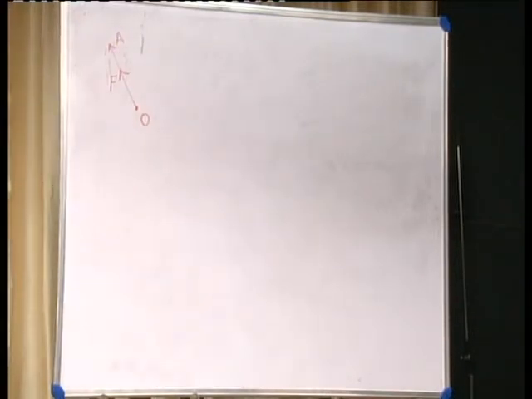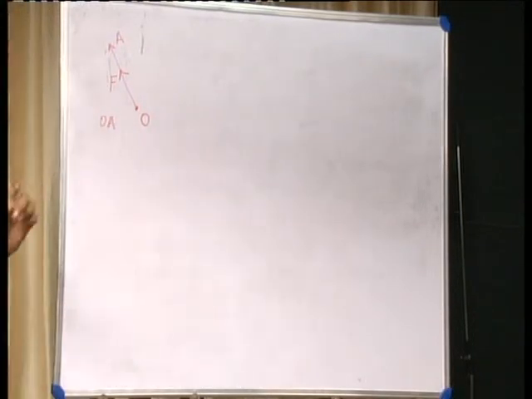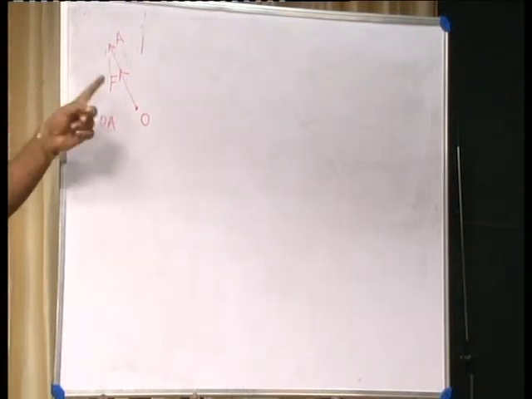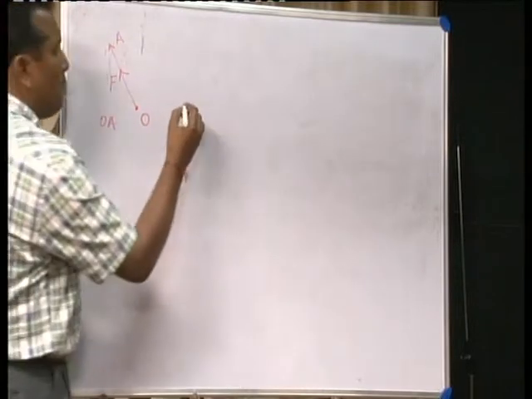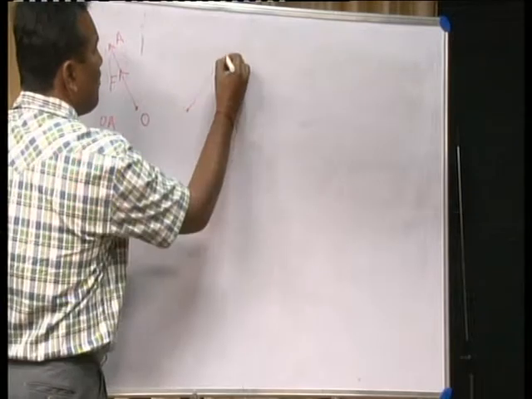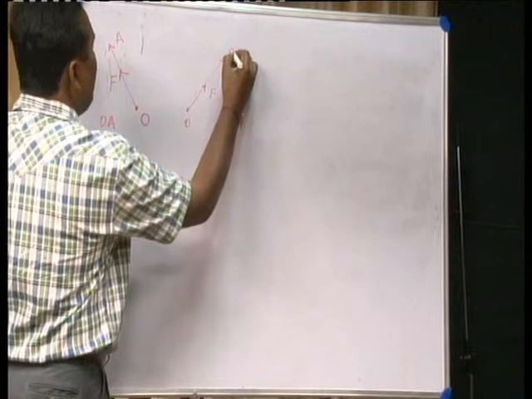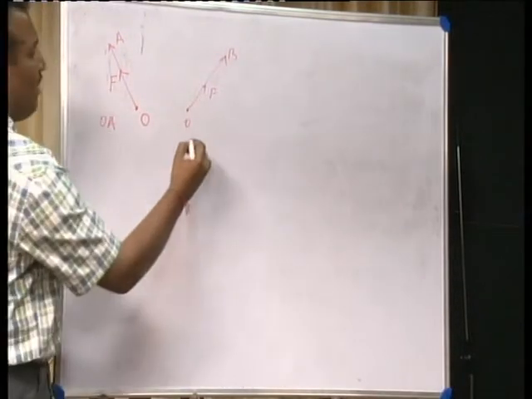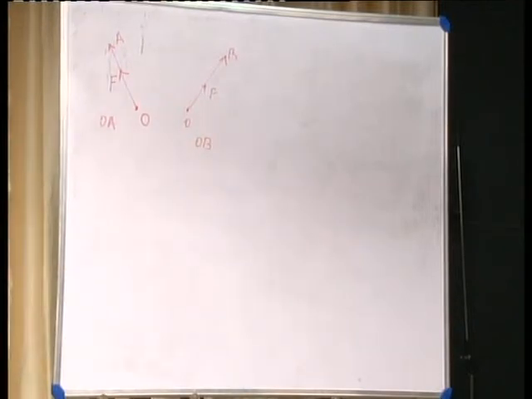Definitely that body will move in the direction OA, as we all know that if a force is applied on a body, the body moves in the direction of the force. Suppose instead you apply the same or a different amount of force on the same body in the direction OB; definitely the body moves in the direction OB.